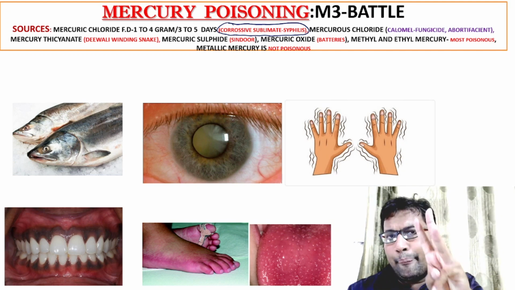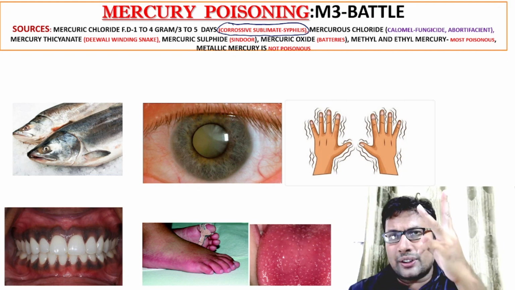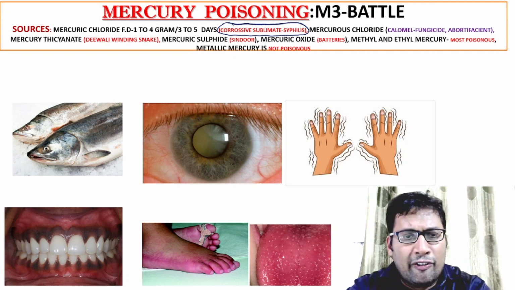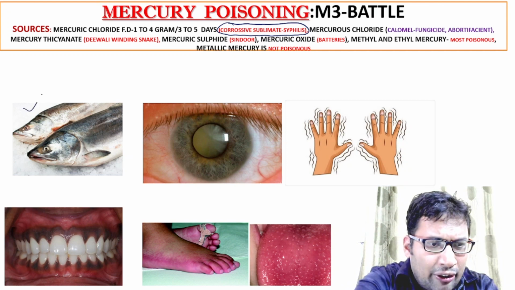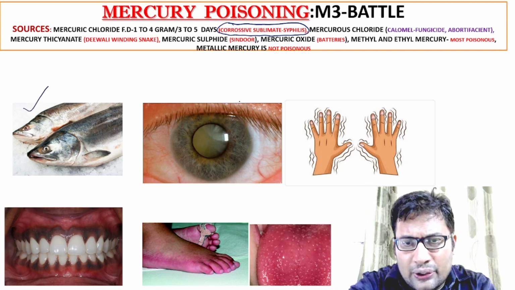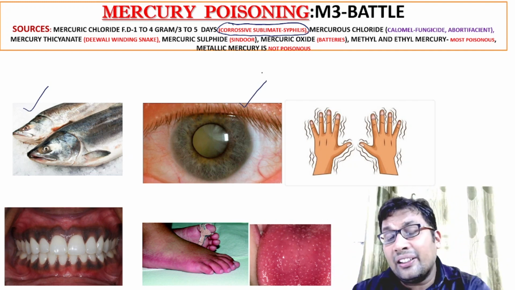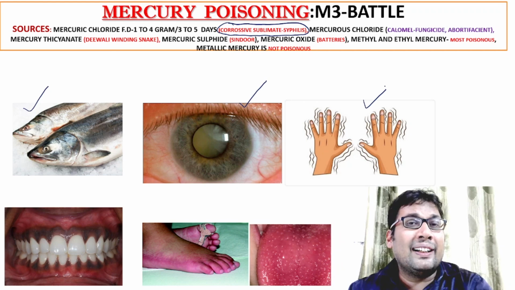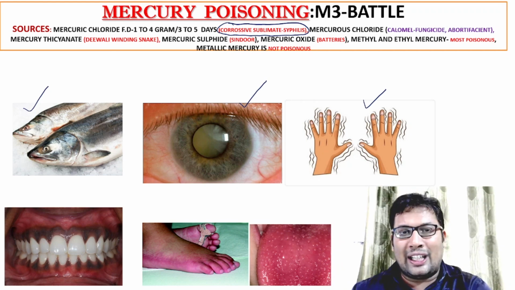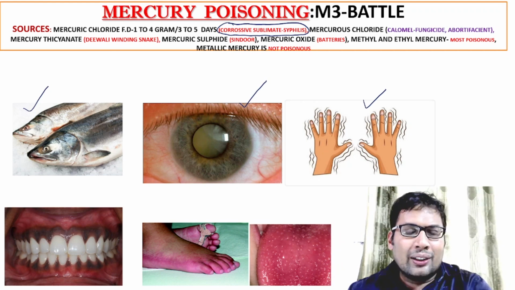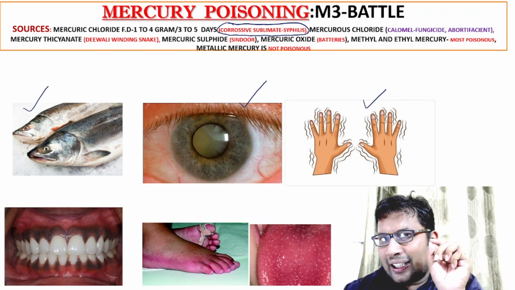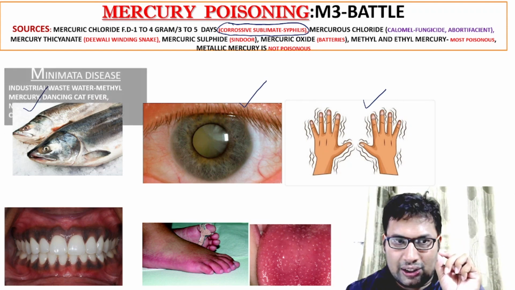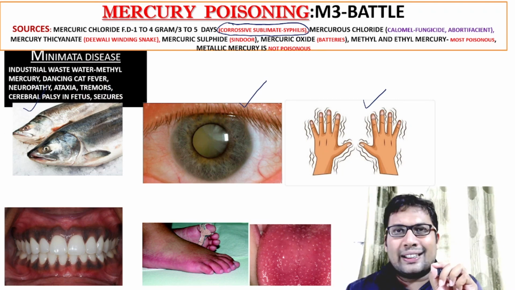Let's discuss the M3 BATTLE mnemonic. M3. I am showing a picture of a fish here, and also a picture of an eye, and we can see an extreme degree of tremor. So whenever you see this picture, that is Minamata disease.